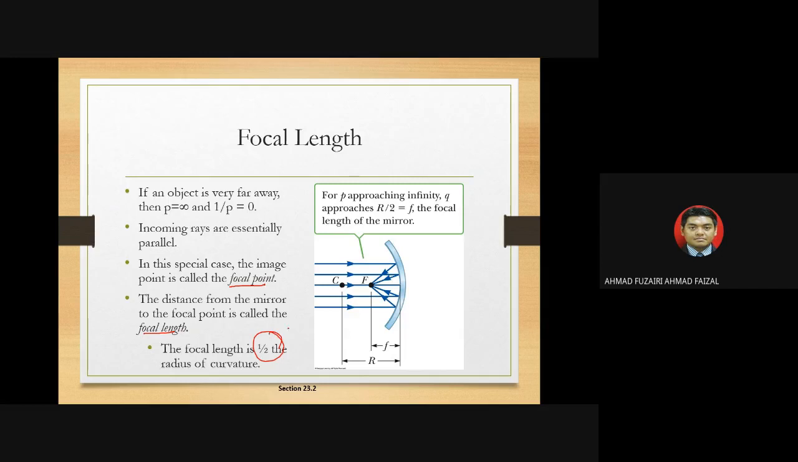Obviously, when we calculate, the focal point is actually half of the center of curvature. The distance from the center of curvature to the mirror we call the radius. So half of the radius is called the focal length.